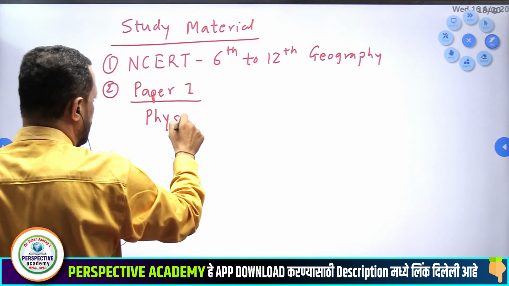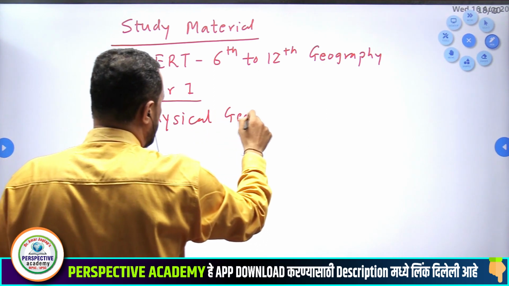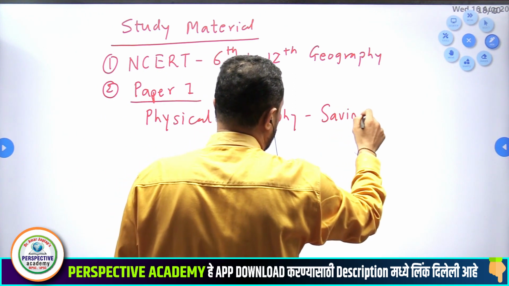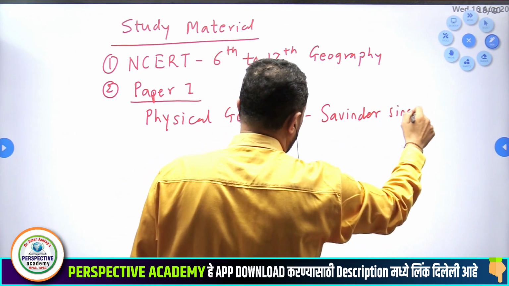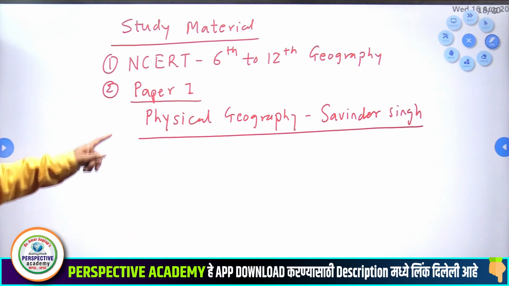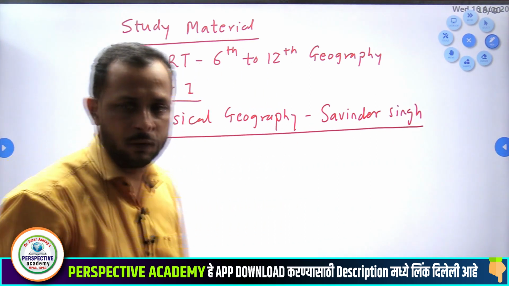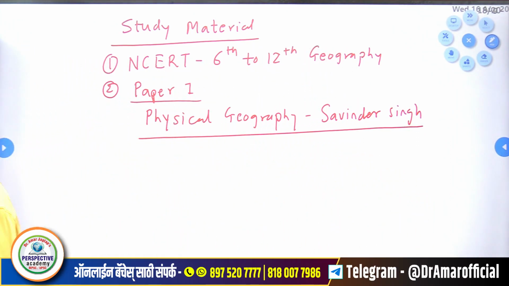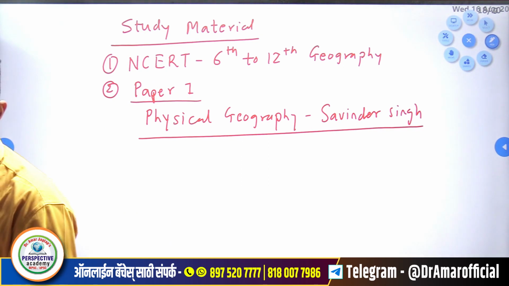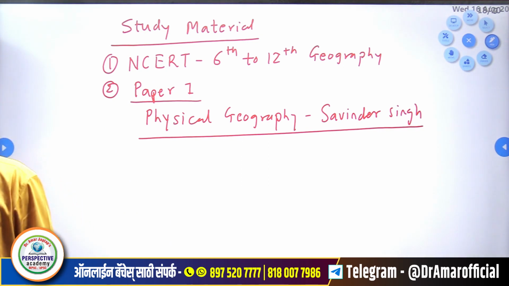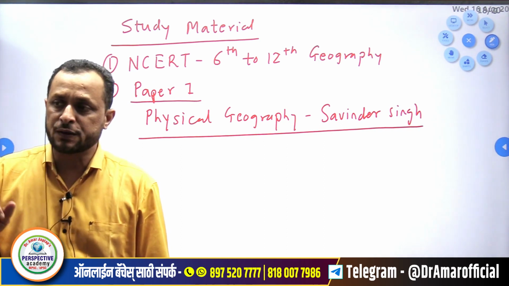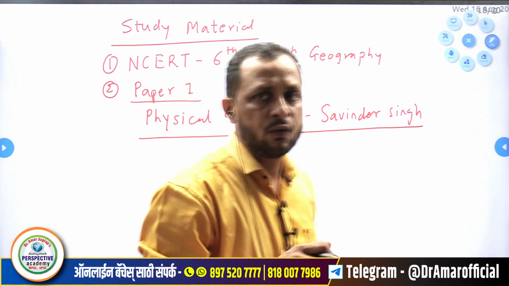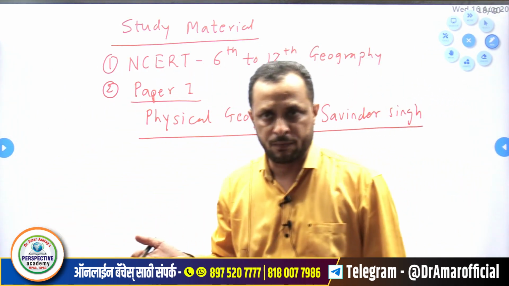It includes Physical Geography. Author is Savinder Singh. Now this will deal with the first 5 topics of our paper 1: geomorphology, climatology, oceanography, biogeography and environmental geography. Clear? But a few topics from the syllabus are not mentioned in this book. For those topics I will provide you a PDF.